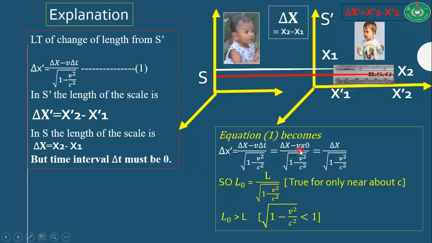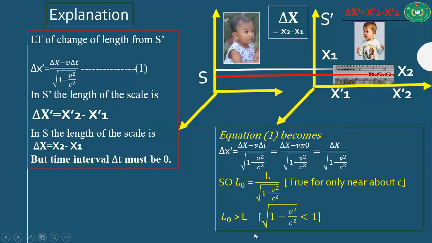Now, we are putting the value of del t as 0 and getting del x divided by root over 1 minus v square by c square. Here, del x prime is replaced by L naught, and L naught, that is del x prime, is the measurement of length by the observer of S prime. And this is the length of this scale, and it is called proper length because the position of this scale with respect to the observer of S prime frame is not changed. That's why it is called proper length.